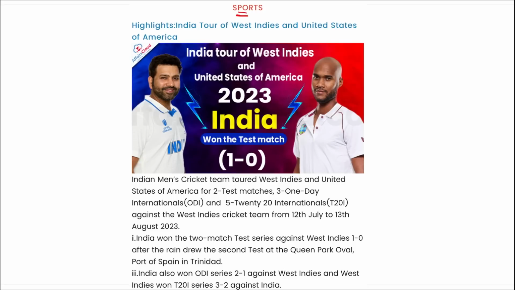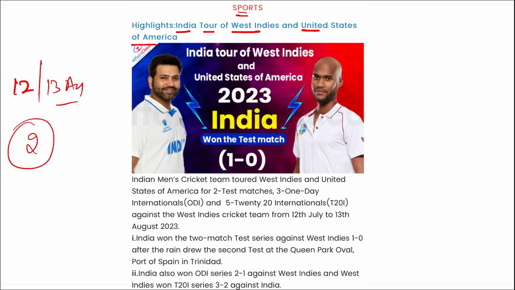Next, sports. Recently, India's tour of West Indies and USA of America. We are talking about cricket, right? India's men's cricket team toured West Indies and USA for 2 test matches, 3 one-day internationals and 5 T20 internationals, right? This was against the West Indies cricket team. That will be from 12th to 13th of August. India won the first test match against West Indies.